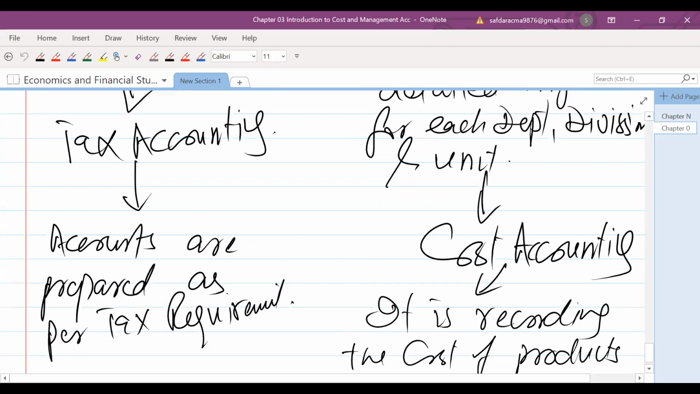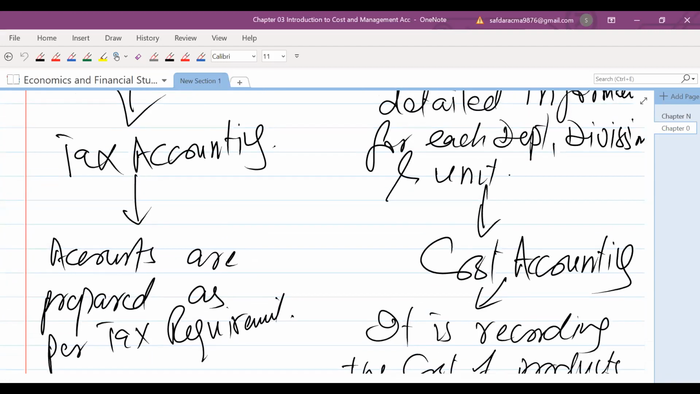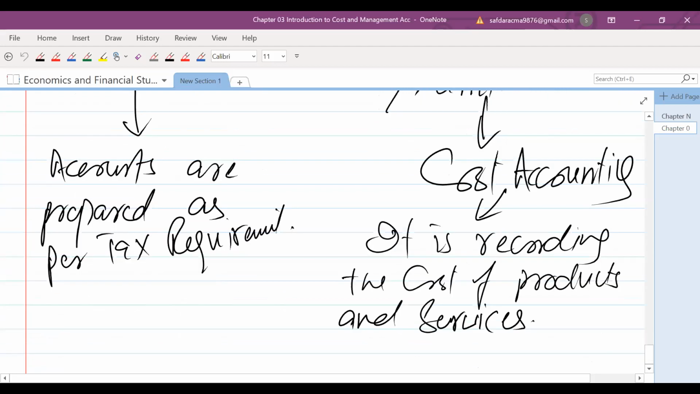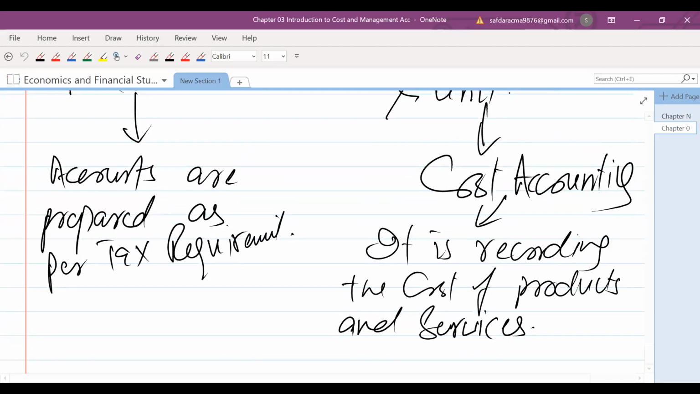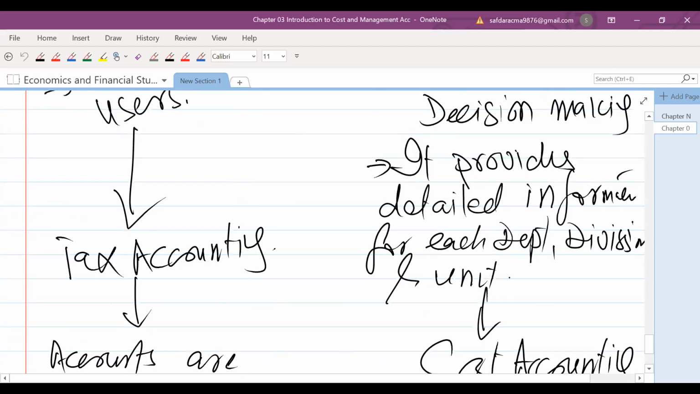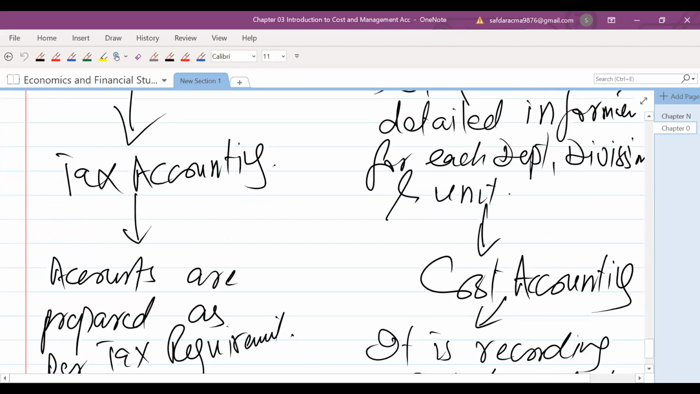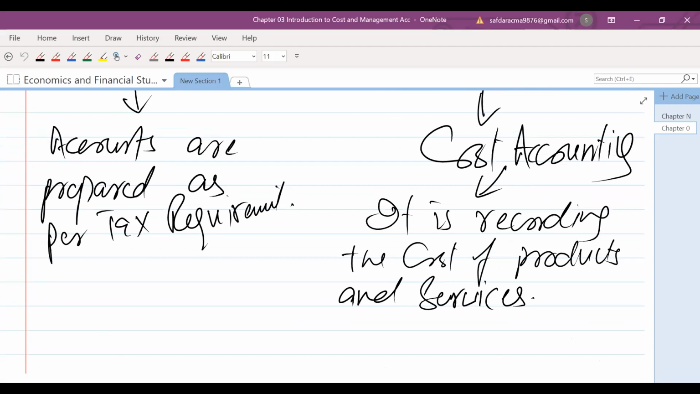There is another one, tax accounting. As I told you, it is a part of financial accounting. Accounts are prepared as per tax requirements, so these are called tax accounting. And cost accounting is the part of management accounting and is recording the cost of products and services. So these are the different types of accounting.